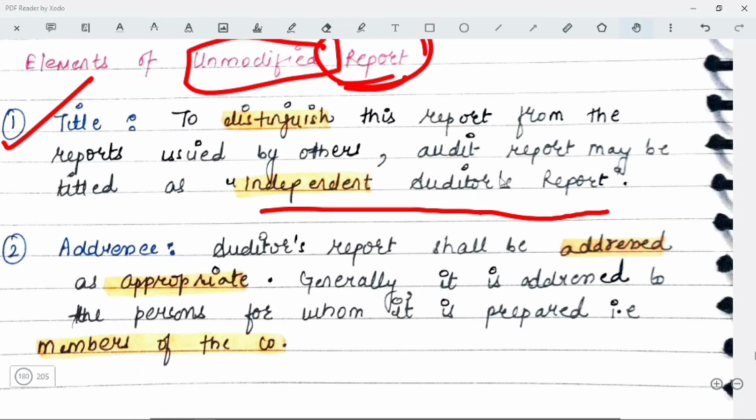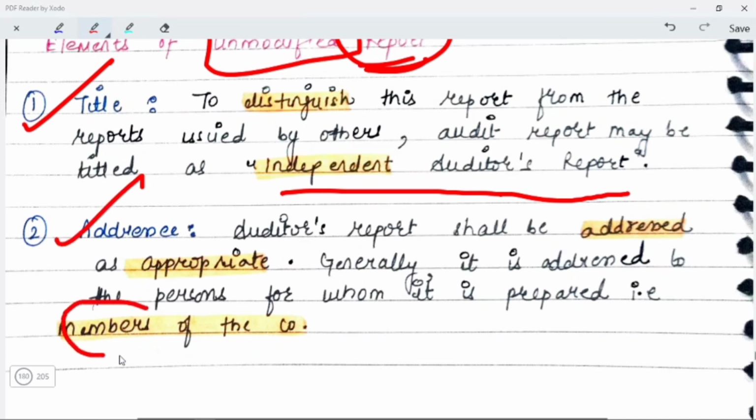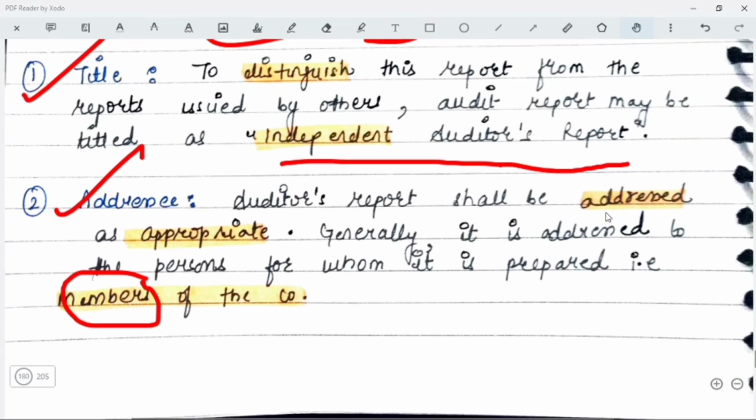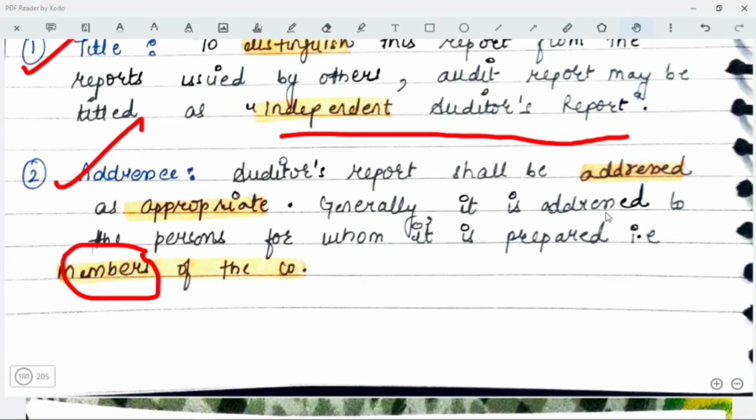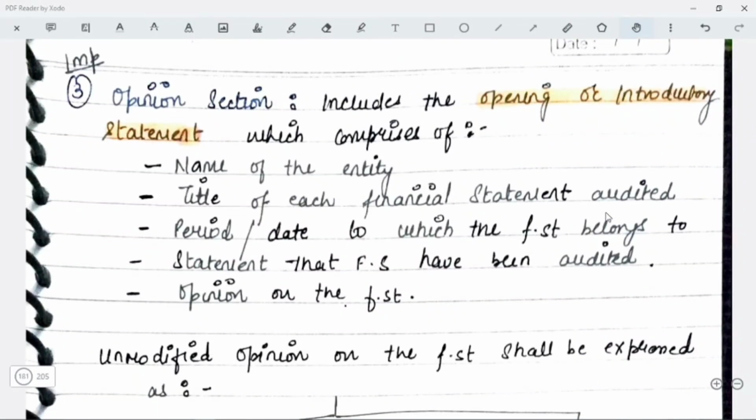The second one will be the addressee. That is, the auditor's report shall be addressed as appropriate. Generally, it is addressed to the persons for whom it is prepared, that is, the members of the company. You prepare the audit report for the members of the company, so you are going to give the reference of that in the addressee place. First of all, you are going to write down the title of the report, that is the Independent Auditor's Report. Then you are going to mention to whom this report is addressed: to the members of the company.